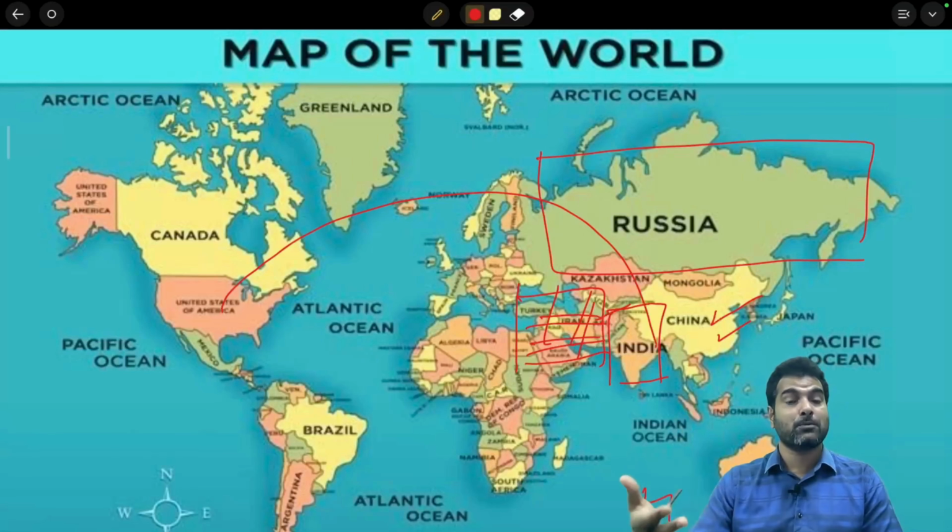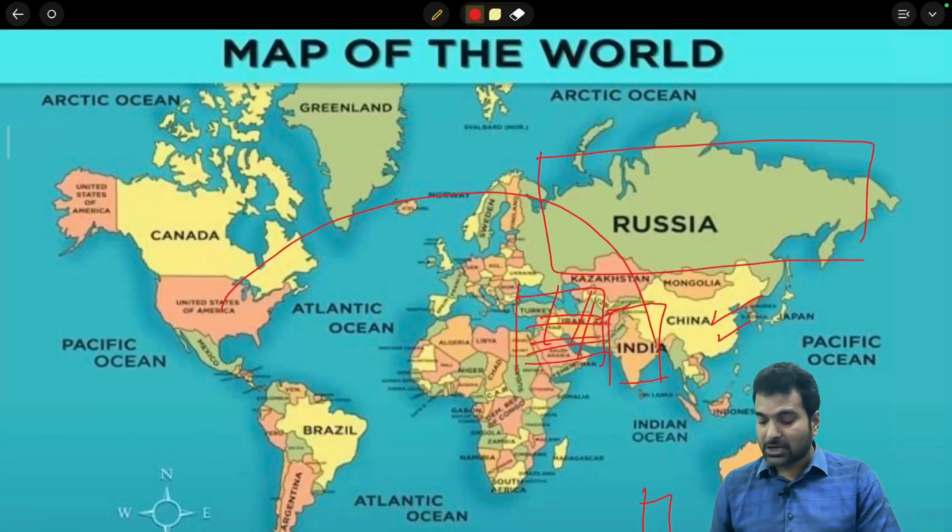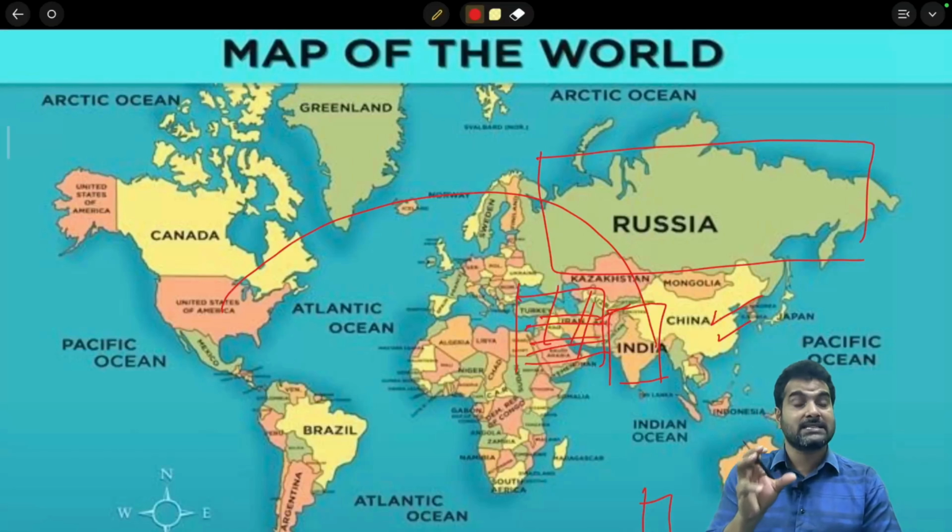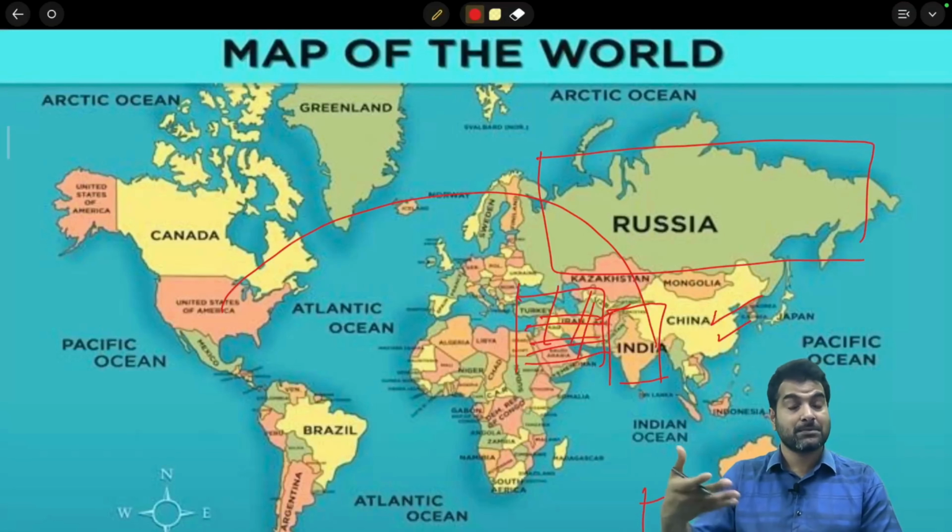That's how countries became global powers. Not just because of size. For example, some small countries, like Israel, which you can't even identify on the map, are very small in size, but the people are highly skilled in terms of defense and highly advanced.